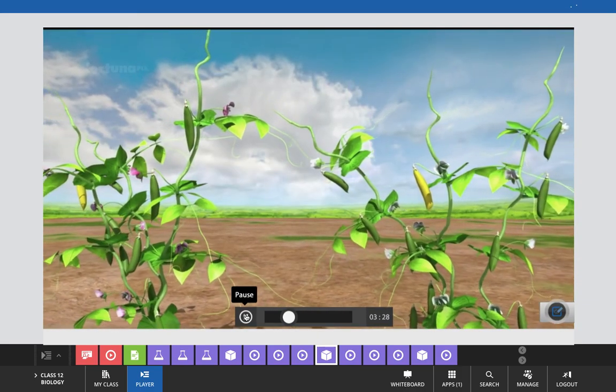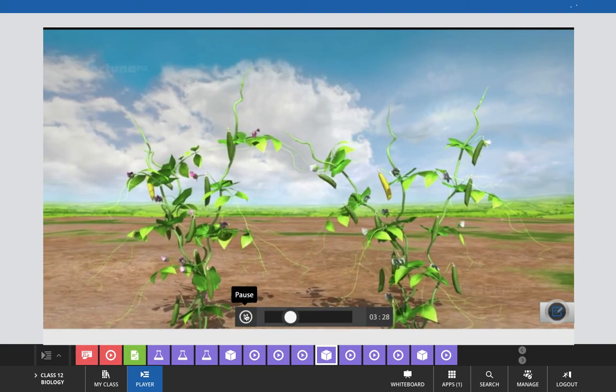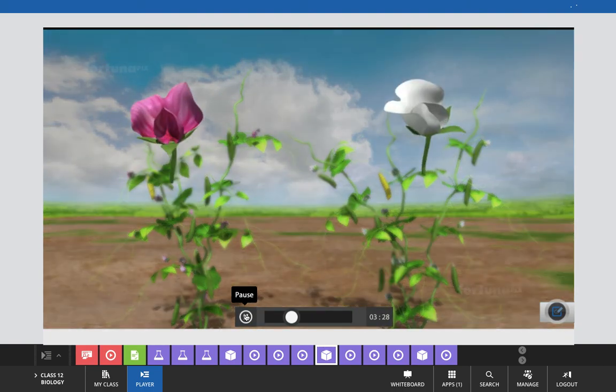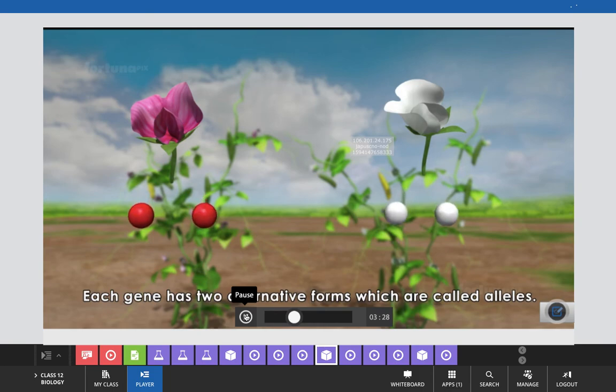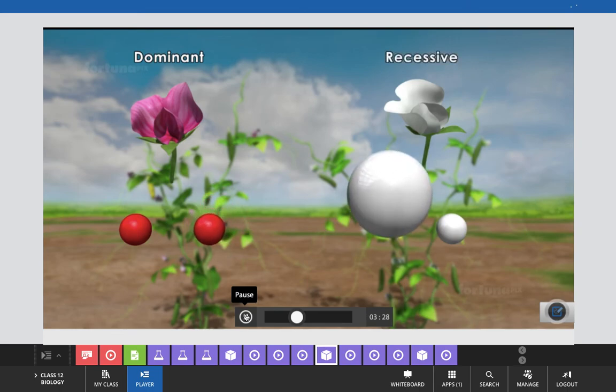Let's create a Punnett square to see the possible outcomes of a monohybrid cross. Let's consider the color of a flower, which is controlled by a single gene. Each gene has two alternative forms, which are called alleles. Red is the dominant color and white is recessive. A symbol will be designated for each allele in the gene pair.